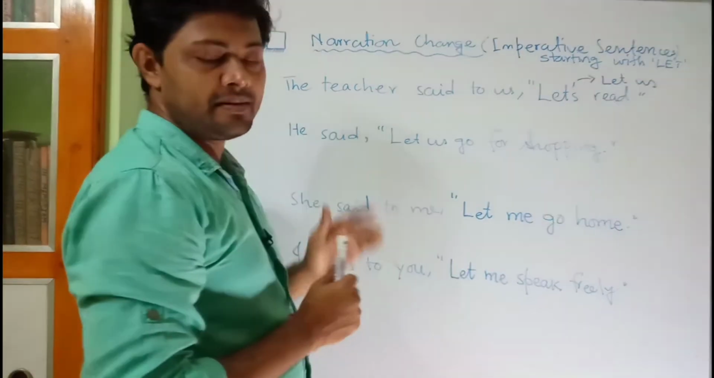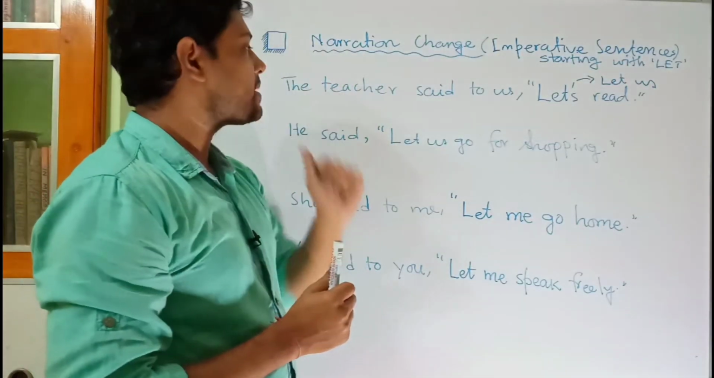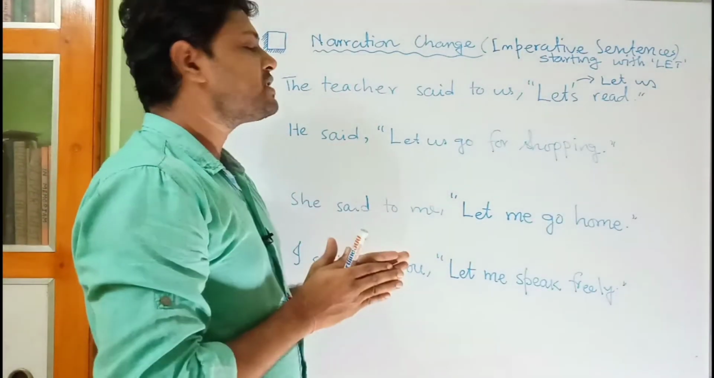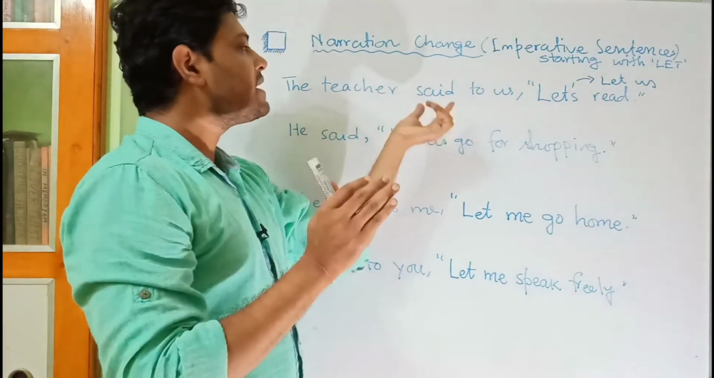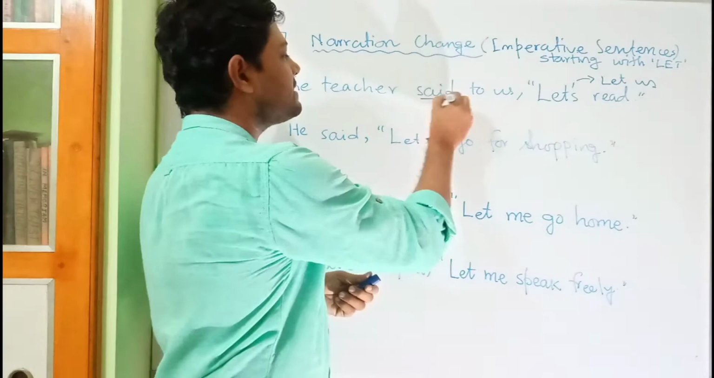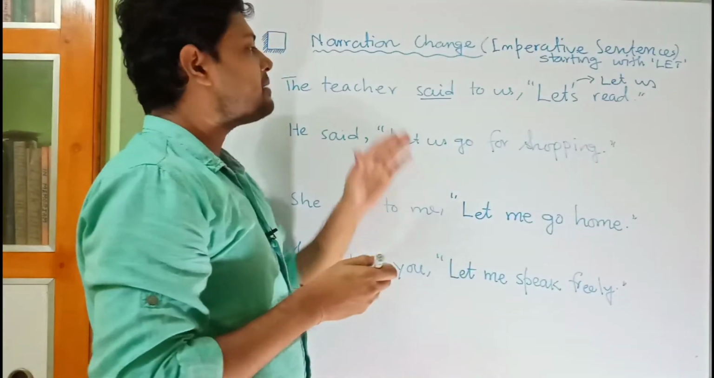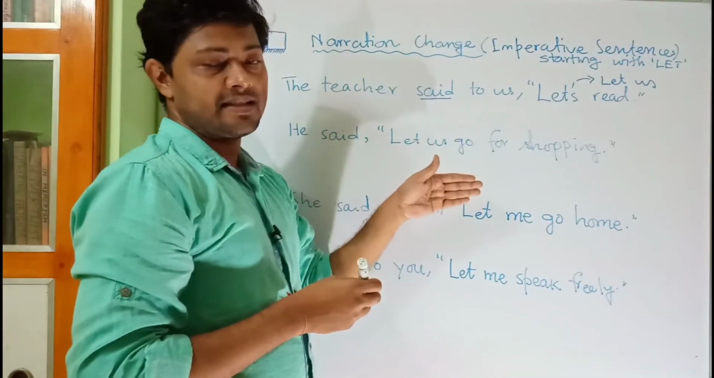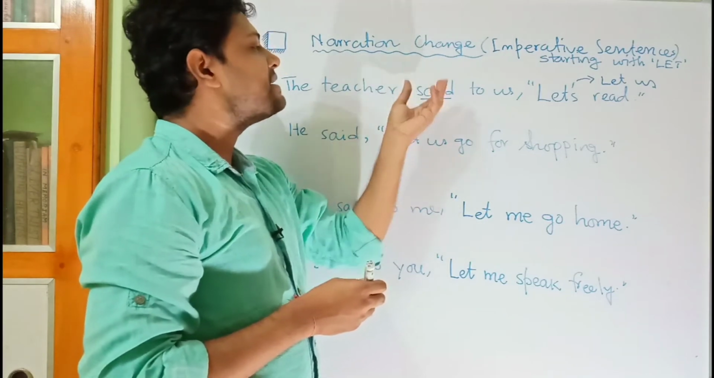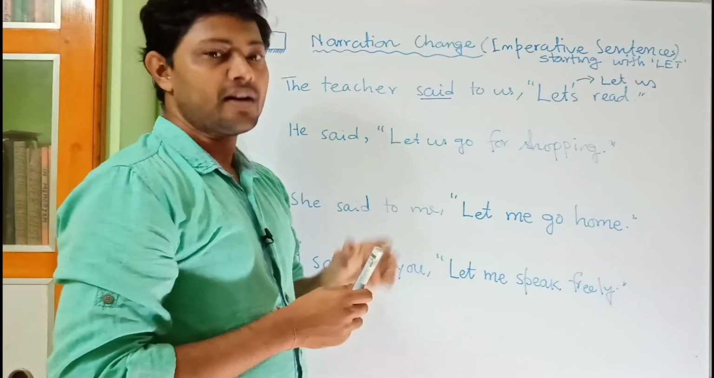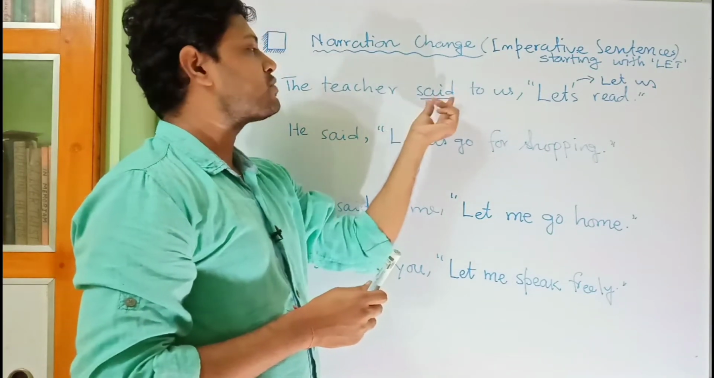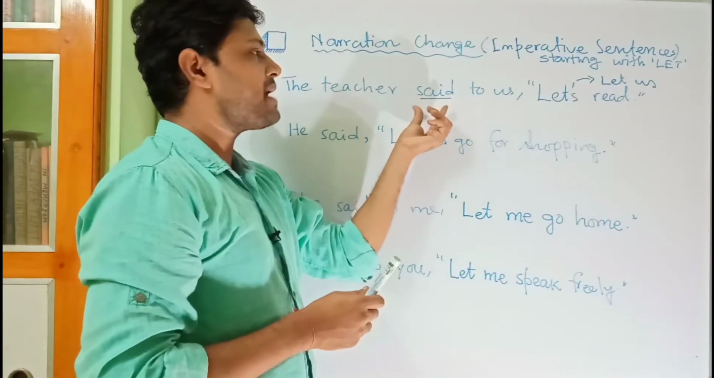Okay, so now let's begin the changing from direct to indirect speech. So the first thing that we have learned in case of imperative sentence is that we have to change the reporting verb. Reporting verb means here said. So reporting verb changes according to the sense of the imperative sentence. For example, for an order it becomes ordered, for an advice it becomes advised.